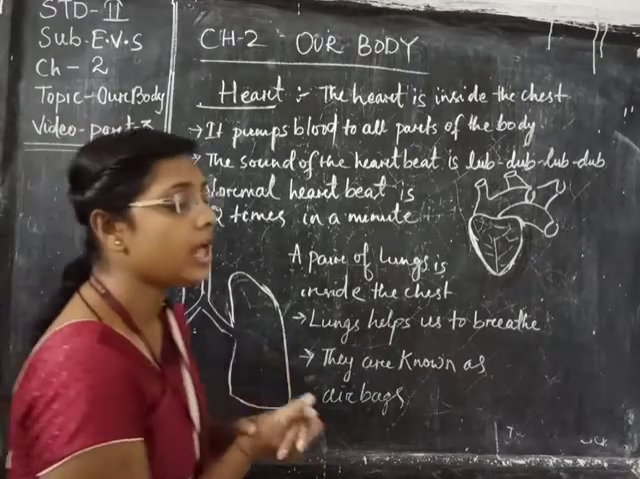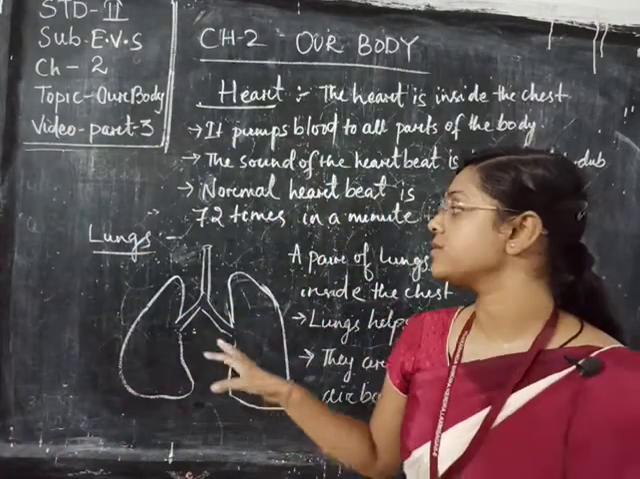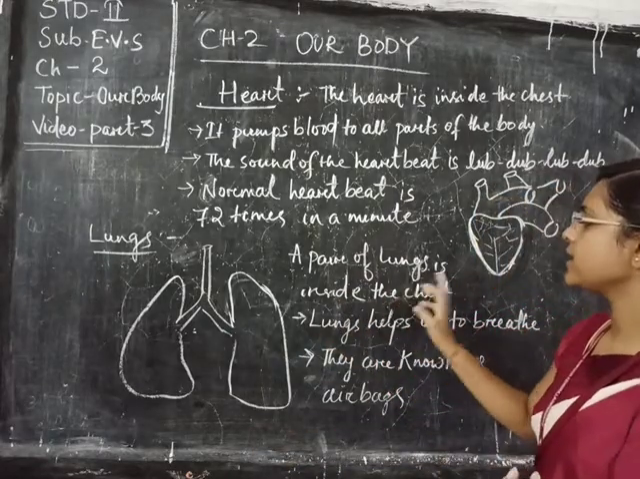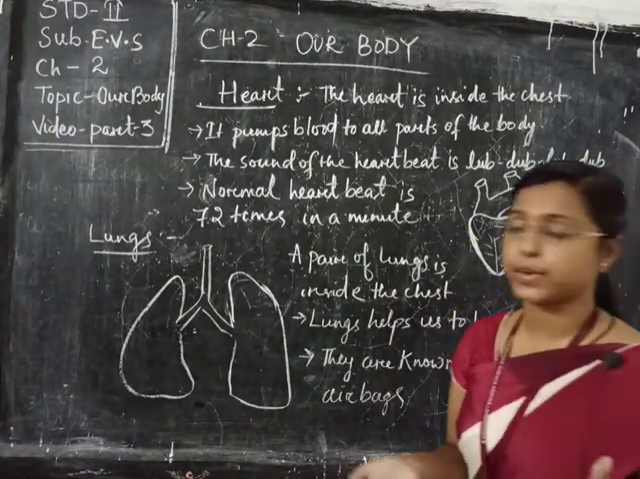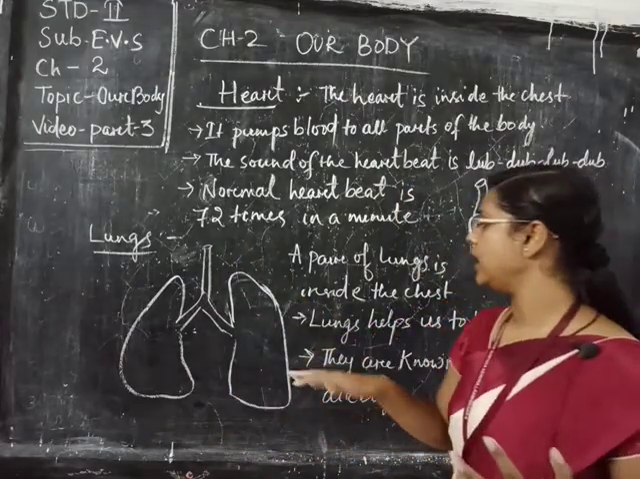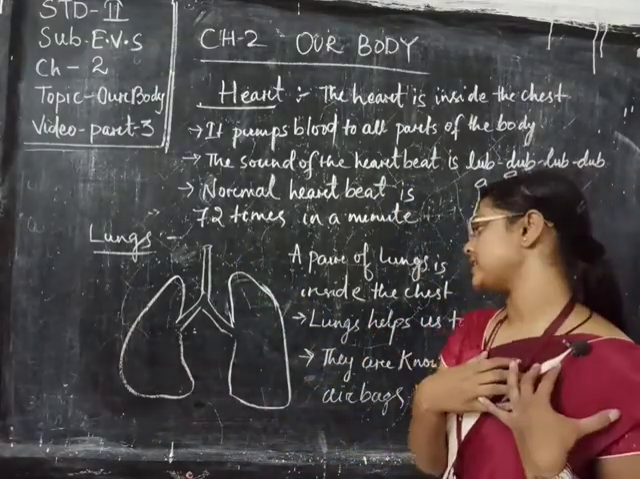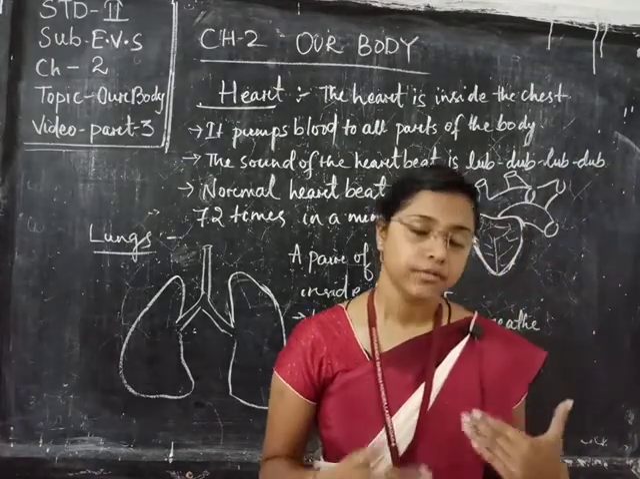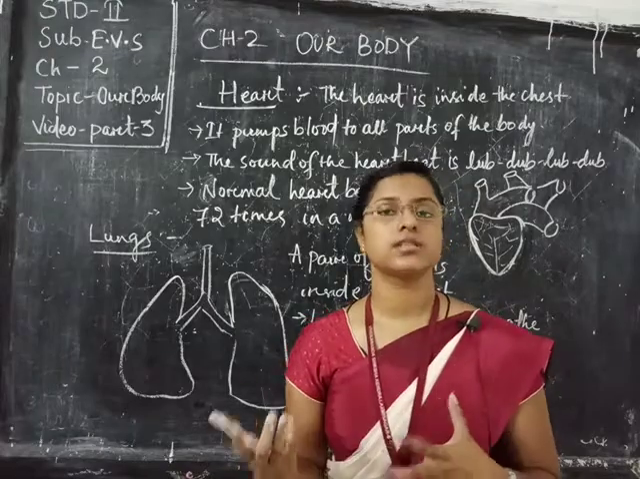Next comes your lungs. The lungs diagram is like this. A pair of lungs is inside the chest. Why is it known as a pair? Because there are two, so it's a pair of lungs. They are in our chest. Lungs help us to breathe.